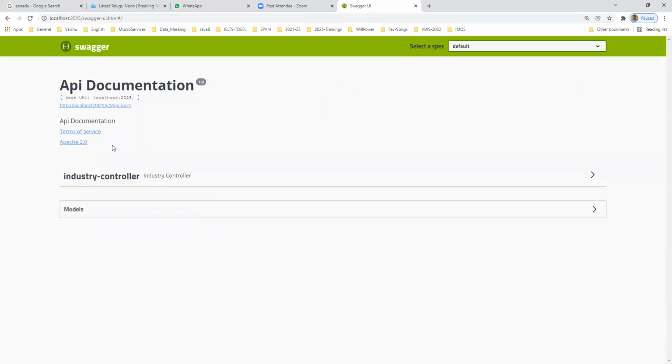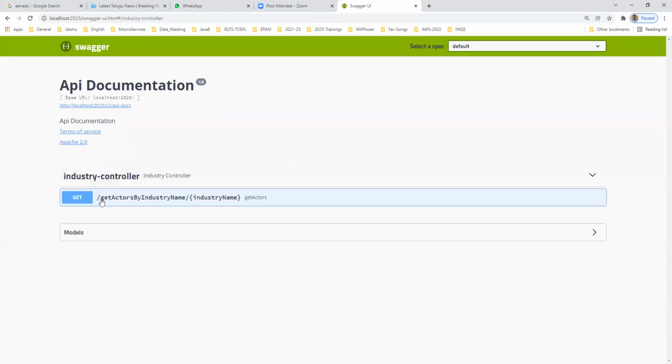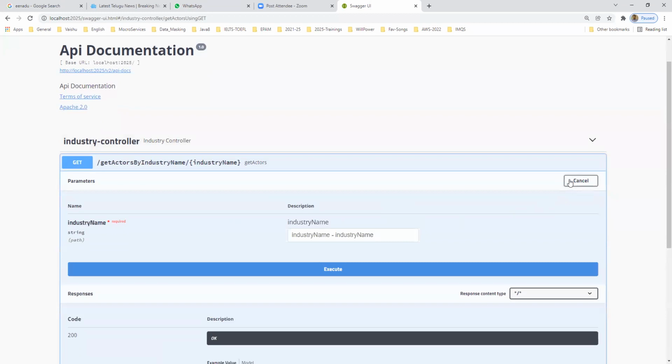So here it is coming like this. Here it is only a get method. By passing the industry name, we will get the respective heroes or actors. I'm passing Hollywood.